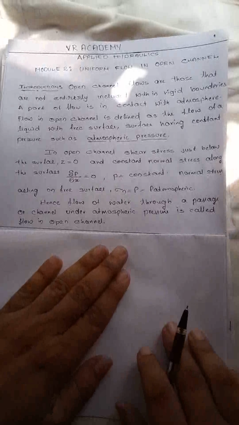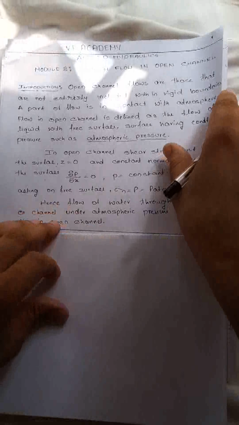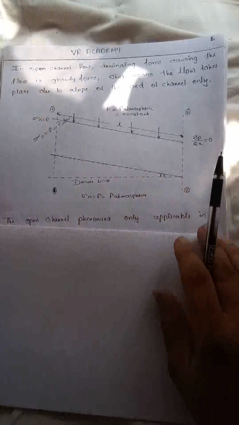Now you know open channel flow, and next we go for the classification of open channel flow. This is the diagram of open channel flow, with the longitudinal section. The pressure gradient ∂p/∂x is equal to 0, constant atmospheric pressure is acting at the free surface, and sigma n is equal to p, the normal stress.